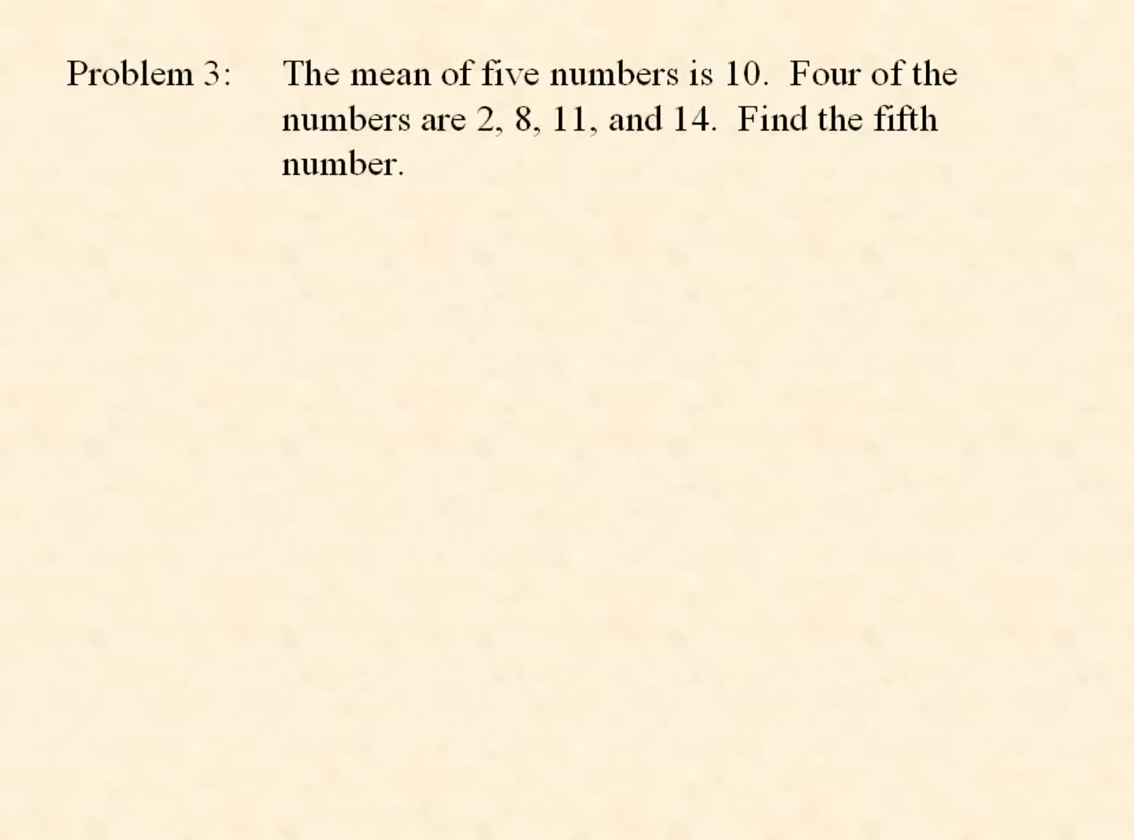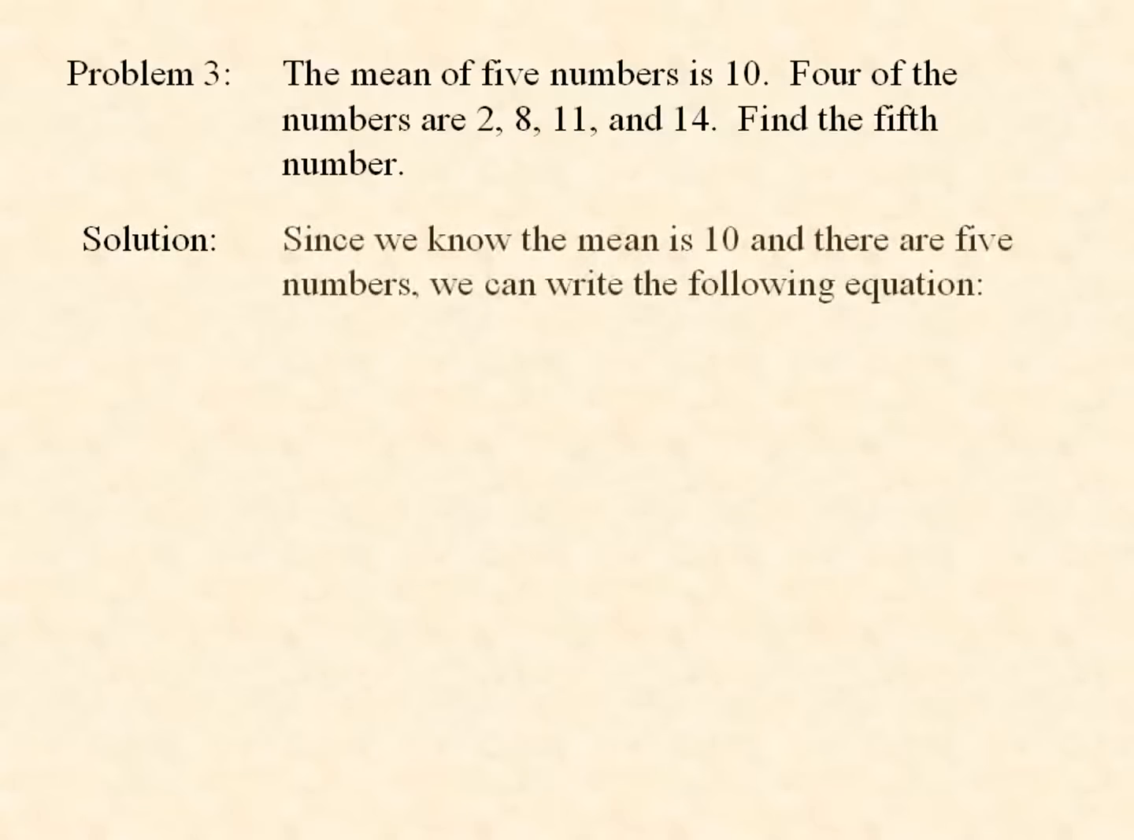Problem 3. The mean of 5 numbers is 10. 4 of the numbers are 2, 8, 11, and 14. Find the 5th number. The mean is the average. Let's see. We know the mean is 10, and there are 5 numbers. So we can write the following equation. The sum of those 5 numbers divided by 5 has to equal 10.